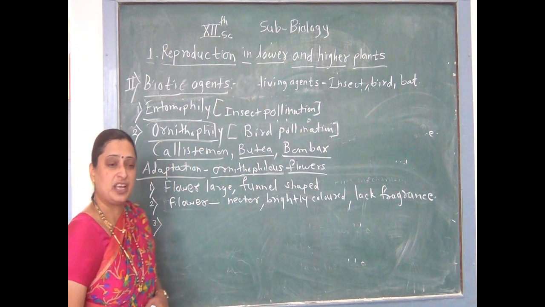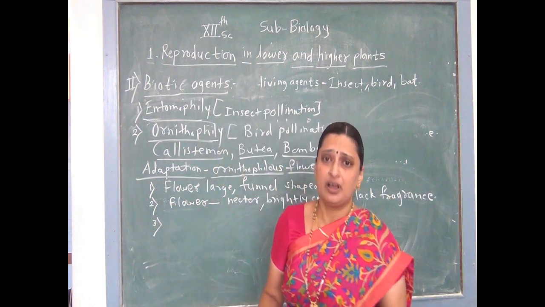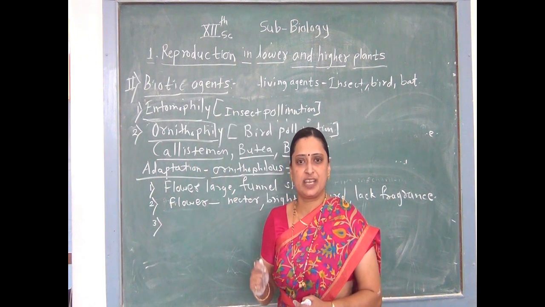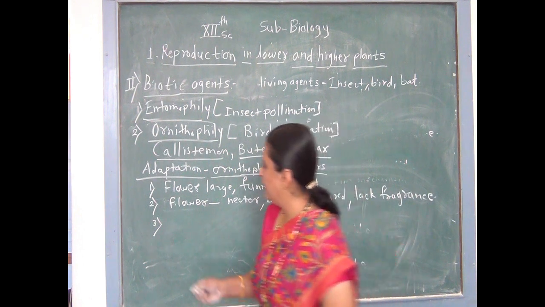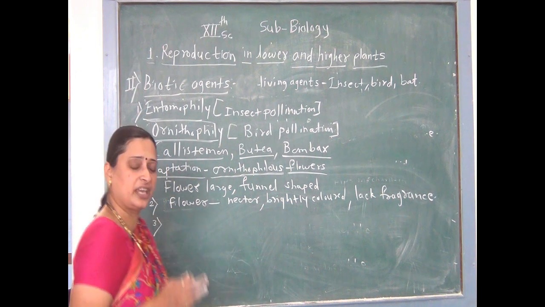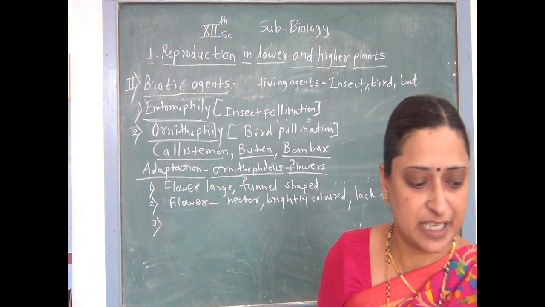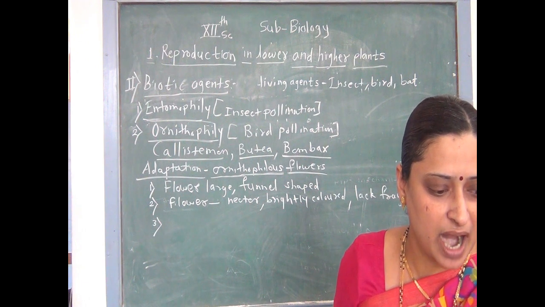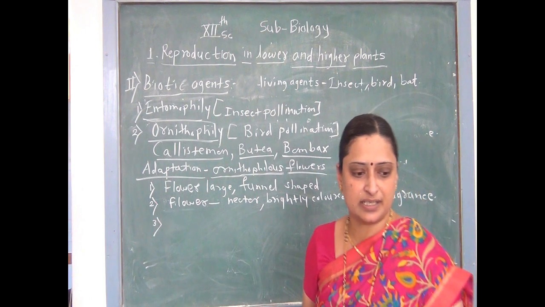Third one is stigma is also sticky. Pollen grains are produced in large amounts. The stigma is very sticky. These are the basic characteristics of ornithophilous plants. Why? Because of such a stigma, pollination takes place with the help of birds. They are without fragrance, have a poor sense of scent, and dilute nectar is present.